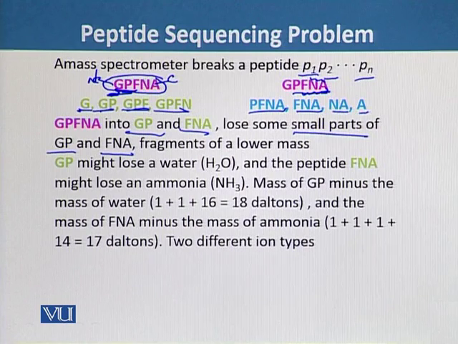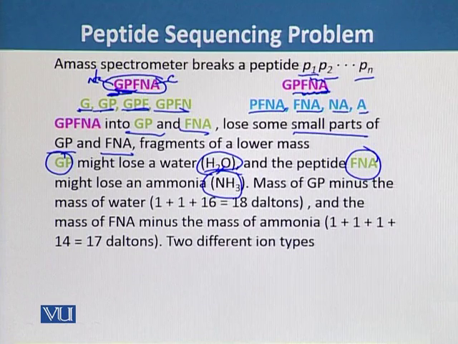For example, the peptide GP may lose a water molecule, so if a water molecule is removed, the mass of GP will be reduced. Similarly, the peptide FNA might lose a molecule of ammonia, and if ammonia is removed, the peptide mass will be reduced.